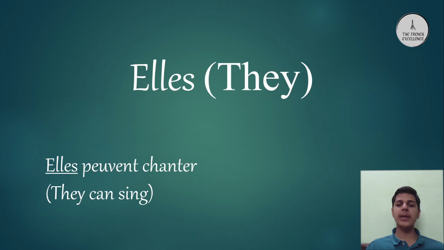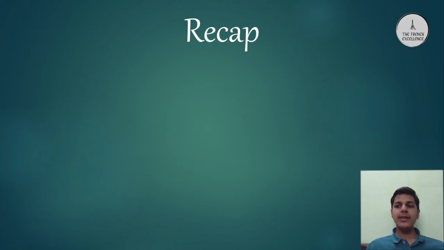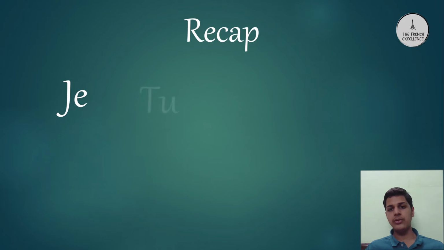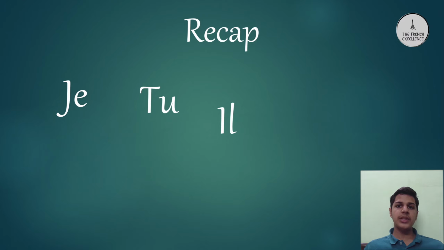Now, let's have a quick recap of what all we've done. There are 9 types of subject pronouns, and they are as follows. The first one is je, which means I. Je is followed by the pronoun tu, which means you. Tu is followed by the pronoun il, which means he, and can also be used to replace the objects which are masculine.